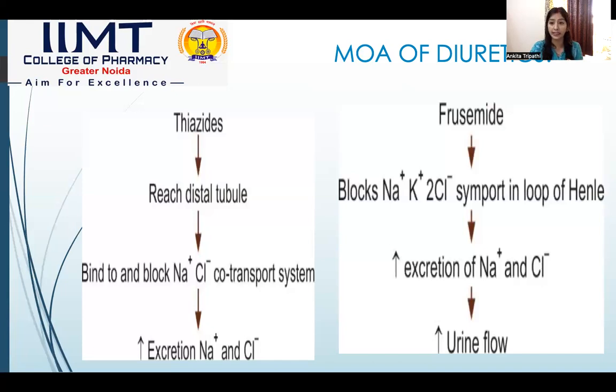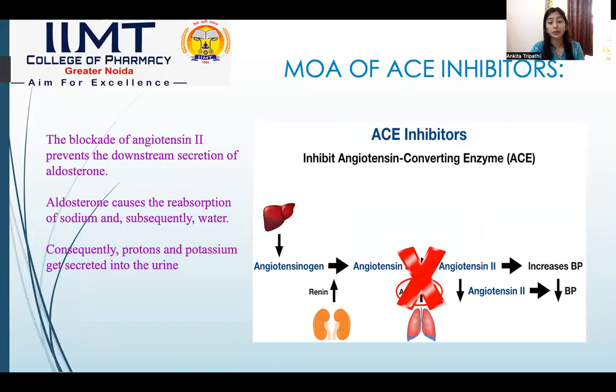so that the elevated blood pressure can be minimized. Now, coming to the RAS system, we have the MOA, that is the mode of action, of ACE inhibitors. ACE inhibitors work on the conversion of angiotensin 1 to angiotensin 2. If the conversion is inhibited, the entire RAS system will not work. ACE inhibitors bind to the ACE enzyme and inhibit its action, due to which the conversion of angiotensin 1 to 2 is inhibited.